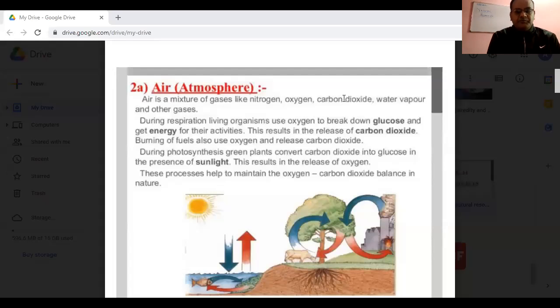And what is the atmosphere? The air is a mixture of gases like nitrogen, oxygen, carbon dioxide, water vapor, and other gases. During respiration, living organisms use O2. And what is the purpose of this O2? Why do we inspire air? We inspire air so that the glucose present in the body is broken down, and from there the energy is released.